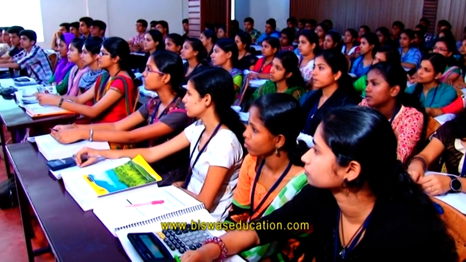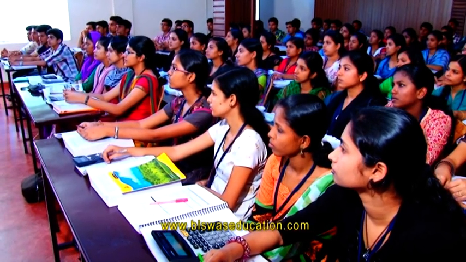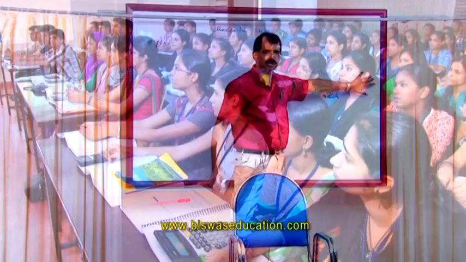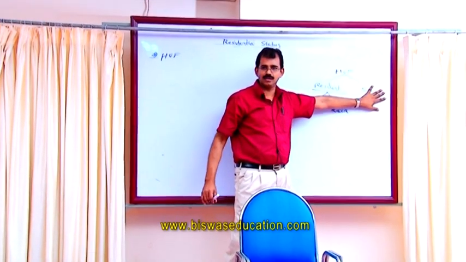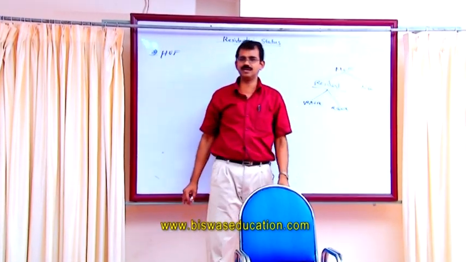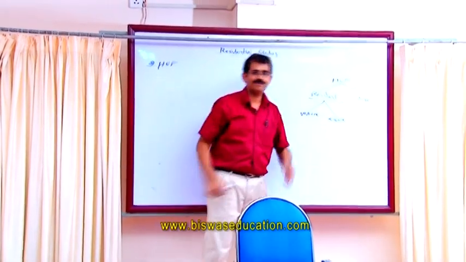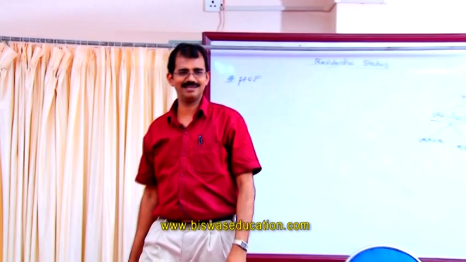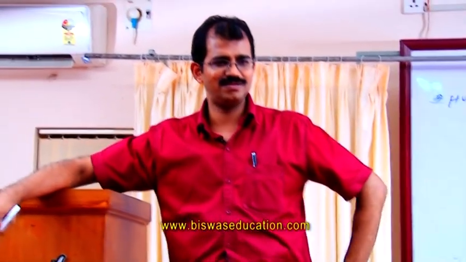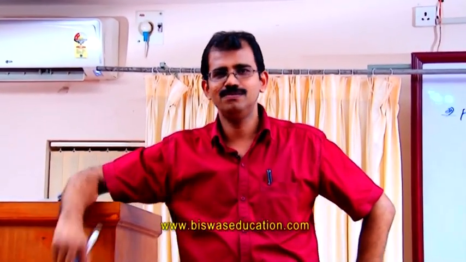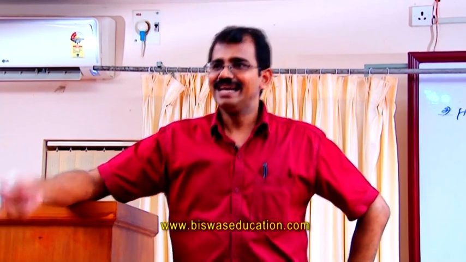We reach a conclusion that the HUF is resident, or that the HUF is non-resident. If the conclusion is non-resident, we can stop further tests. No more tests are required. But if the HUF is a resident, we have to go for a further test. What is the further test?